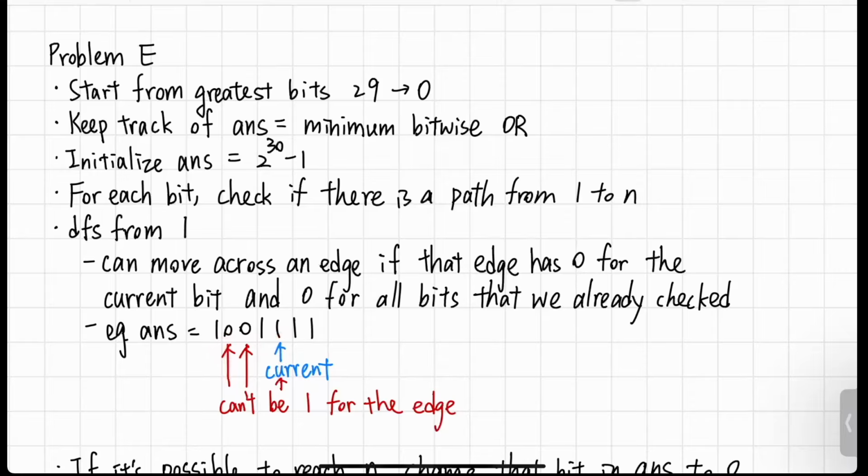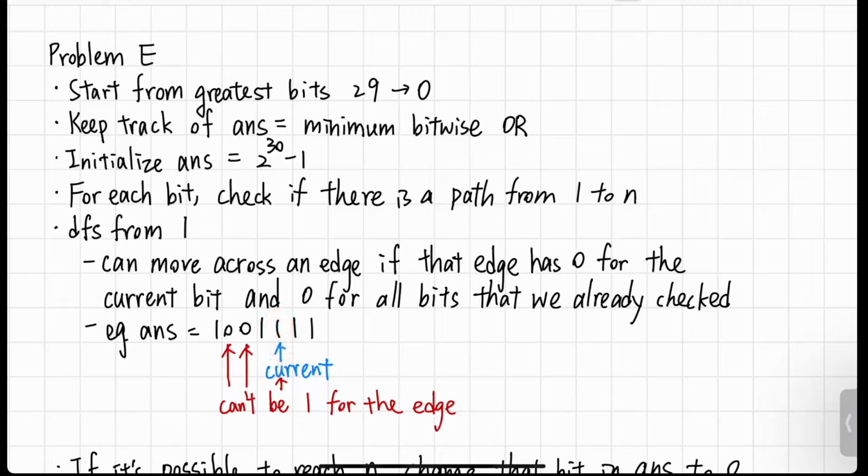This is because we want to check if the current position may have a path that has a bitwise OR of 0. And so we don't want this position to be 1 because otherwise the bitwise OR cannot be 0.